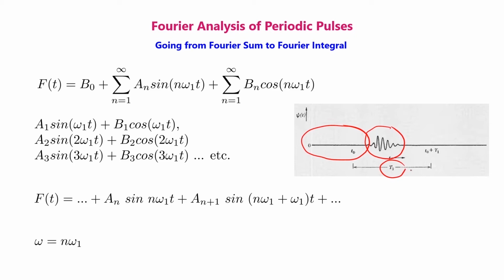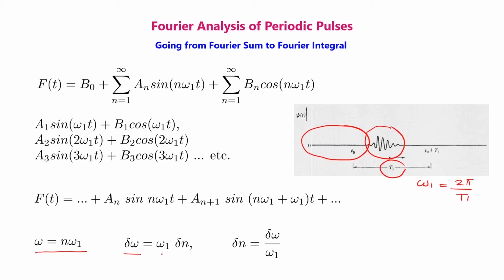If t1 is sufficiently large, we can assume that omega 1 equal to 2 pi divided by t1 is so small and n so large so that the first few coefficients are negligible and an plus 1 differs only infinitesimally from an. Then we may regard n omega 1 as the continuous variable omega and write omega equal to n times omega 1. Let delta omega be the increment of omega when n increases by delta n in going from n to n plus delta n.